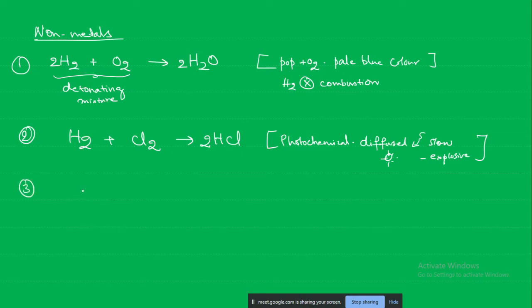Then the reaction with nitrogen. Hydrogen can also react directly, combine with nitrogen, but of course it needs some special catalyst to form ammonia. It will form the ammonia. This reaction is known as the Haber's process. Okay, so in Haber's process, ammonia is generated.